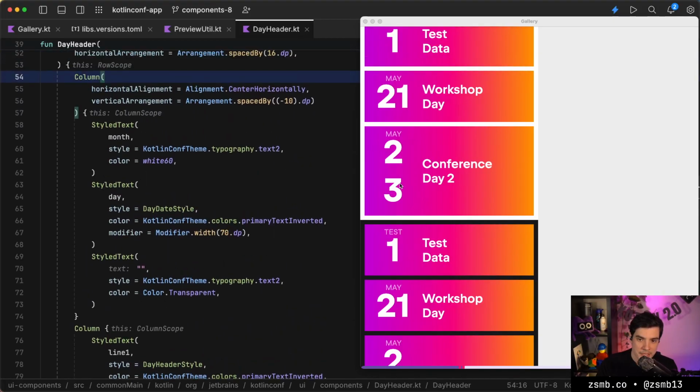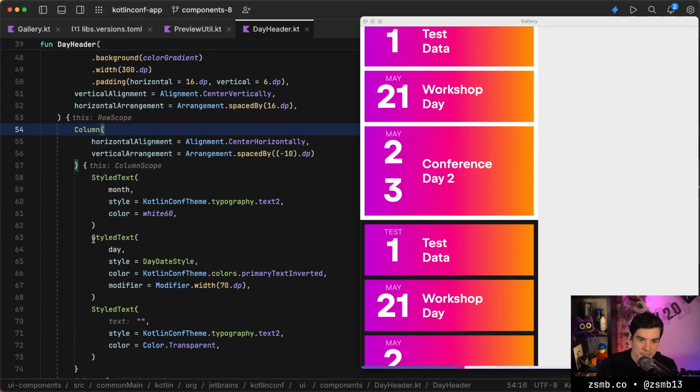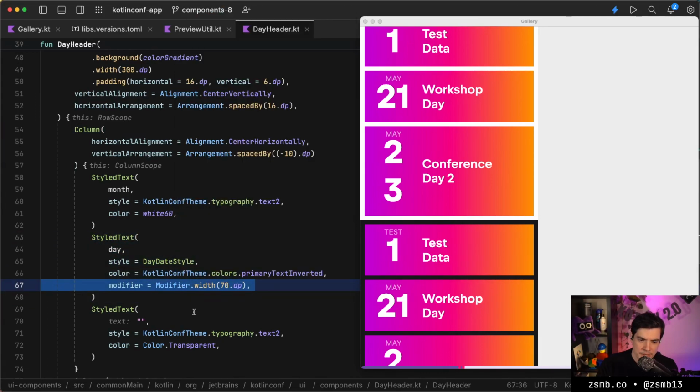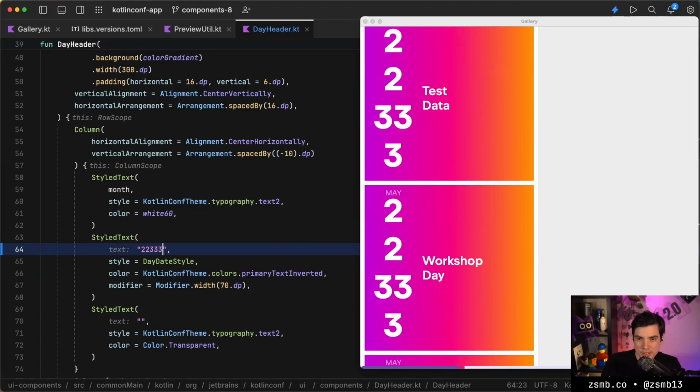So that big piece of text with the date is this one, which has a width modifier on it set to 70 dps. But of course, if we just make this text long enough, like if we make it more digits and we let it hot reload, then we'll see that the 70 dp just breaks it into a lot of different lines.